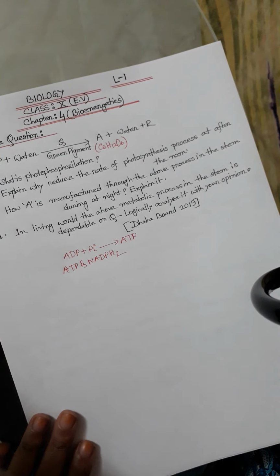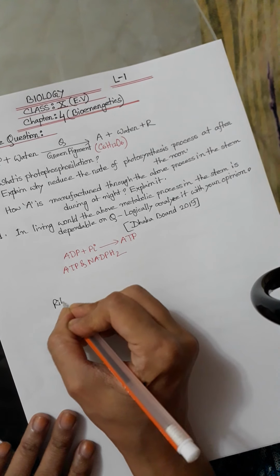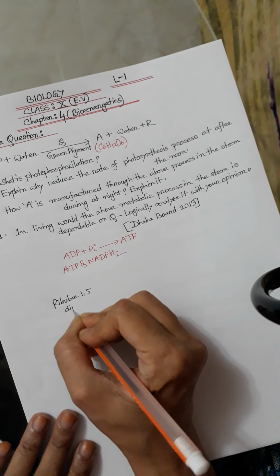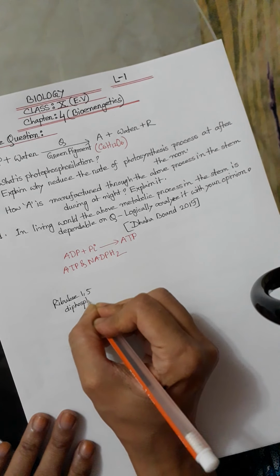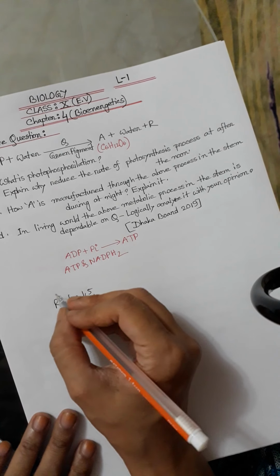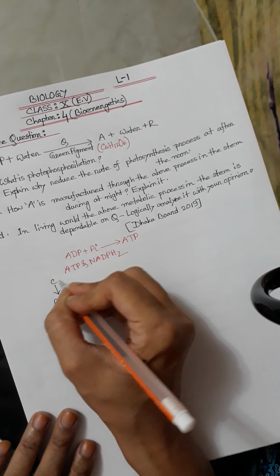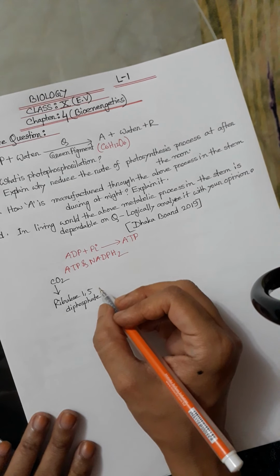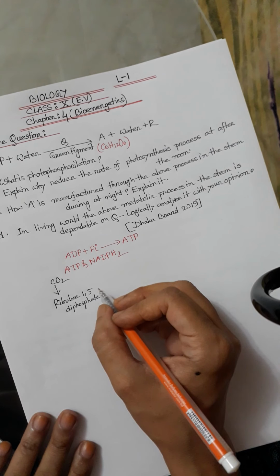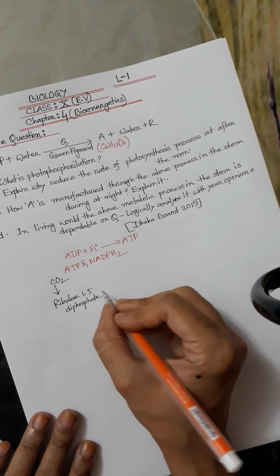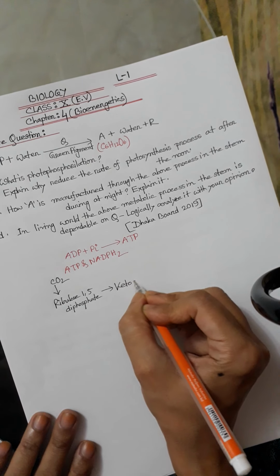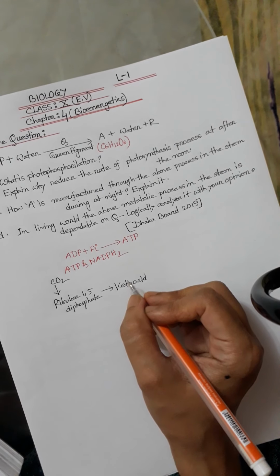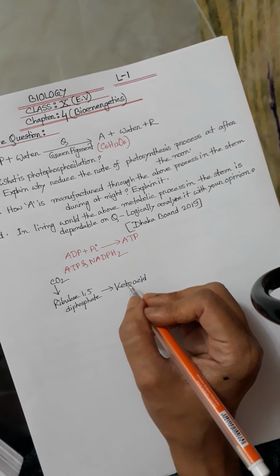First one, ribulose 1,5 diphosphate. CO2 enters through stomata and produces keto acid. Keto acid is an unstable 6 carbon compound.